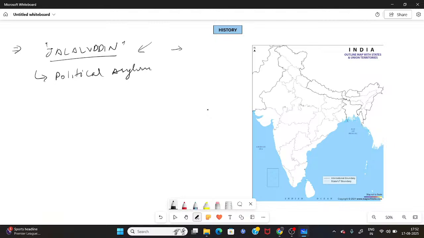Now Iltutmish was very smart in his strategy. He knew that Genghis Khan was a very ferocious ruler and warrior, and at this time his sultanate was not capable of fighting such a big ruler.